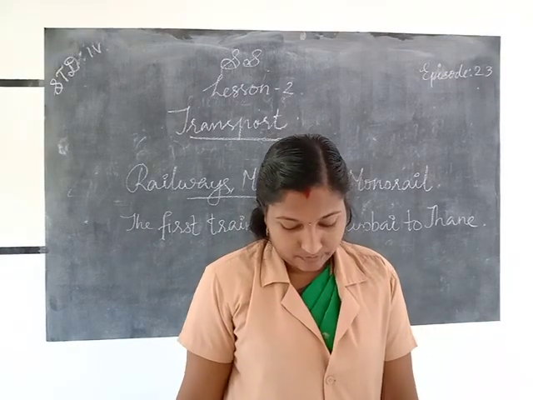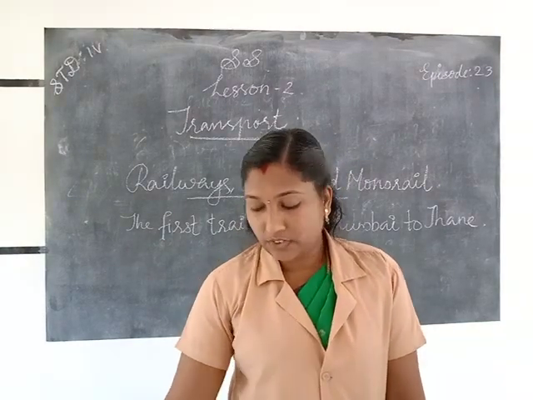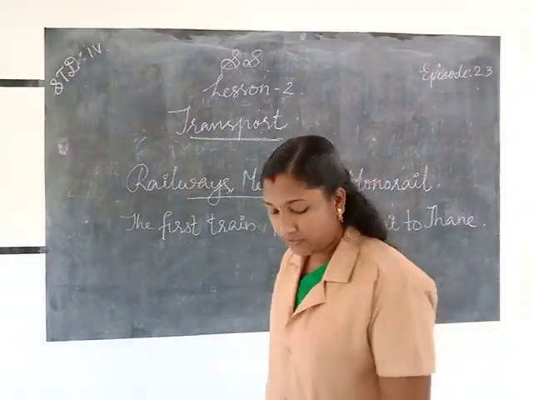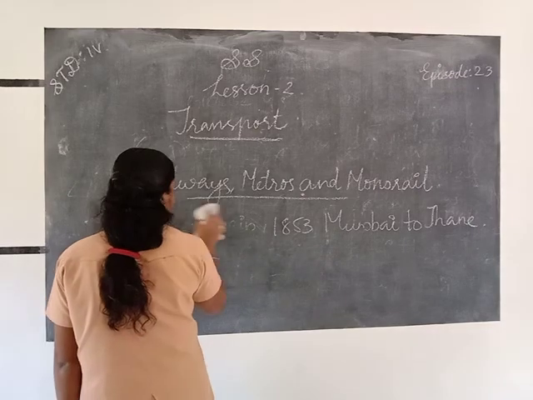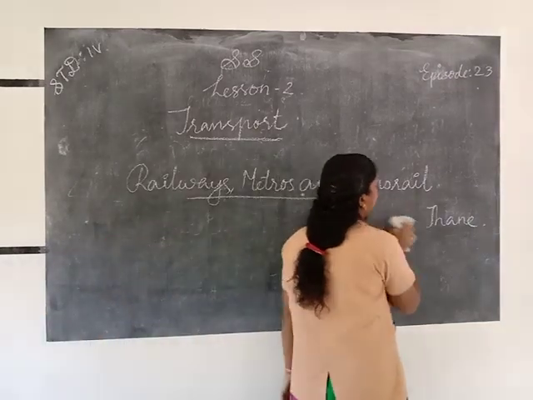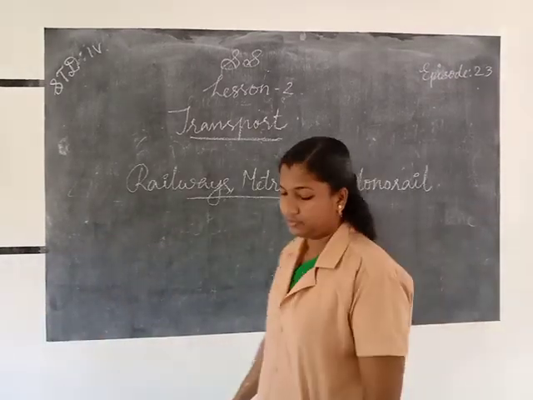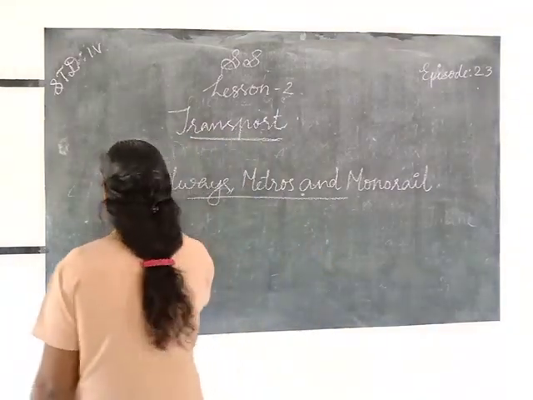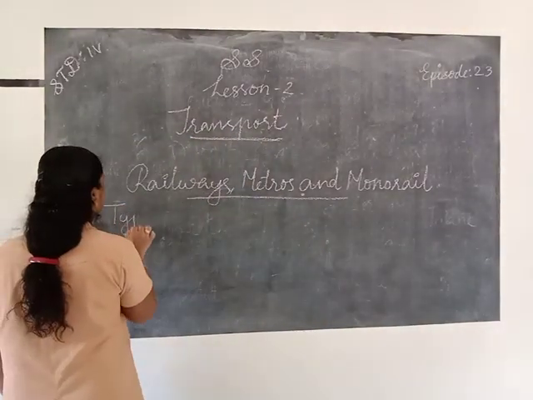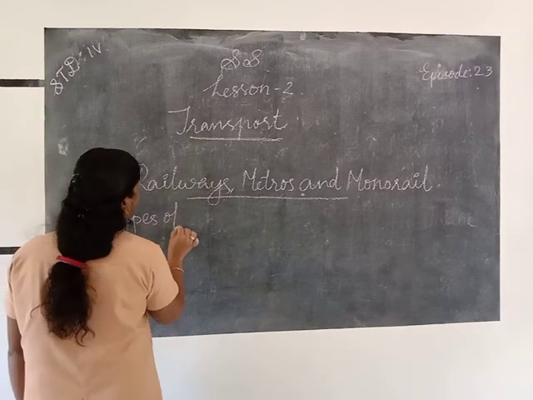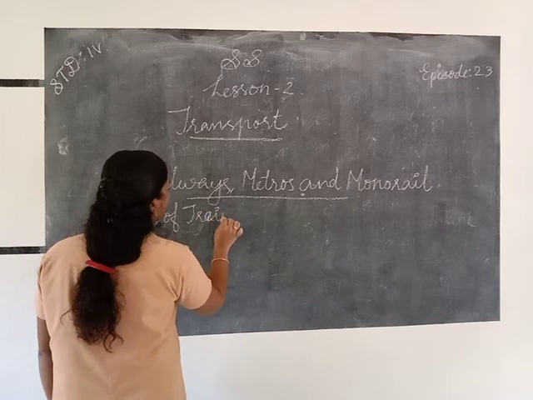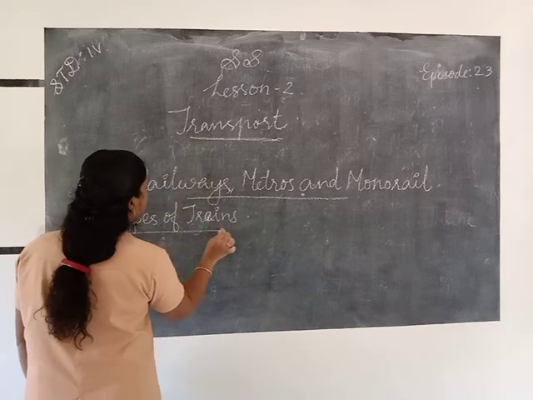Railway network. Next, types of trains. There are two types of trains.